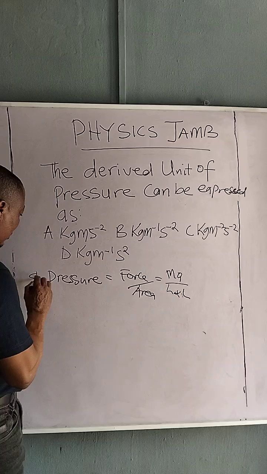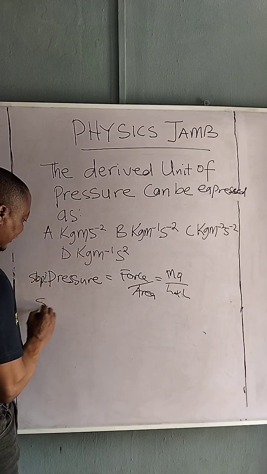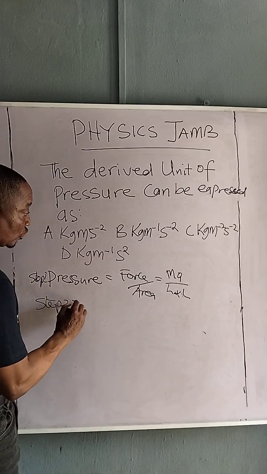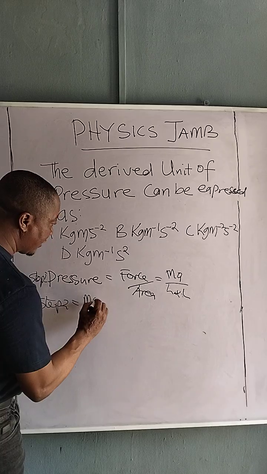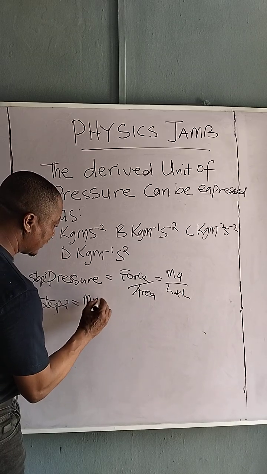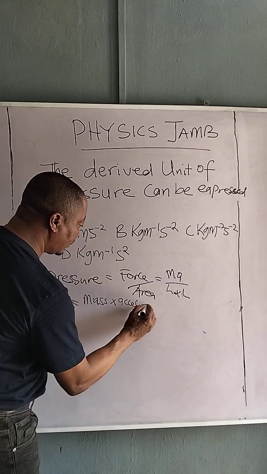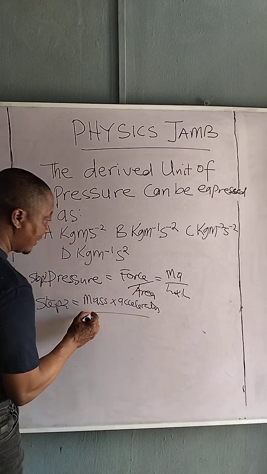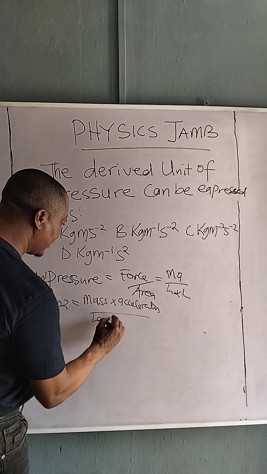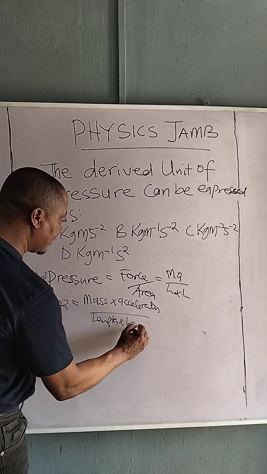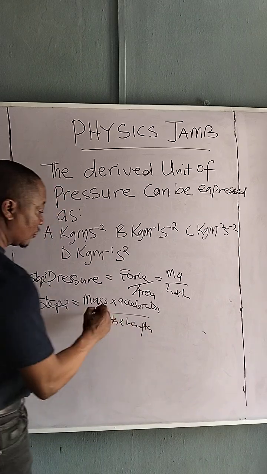That is step 1. Step 2, what you need to do is MA, the mass times acceleration, all over length times length. Am I correct? Very good. So this gives us what?